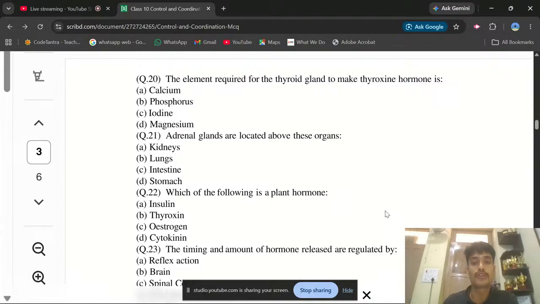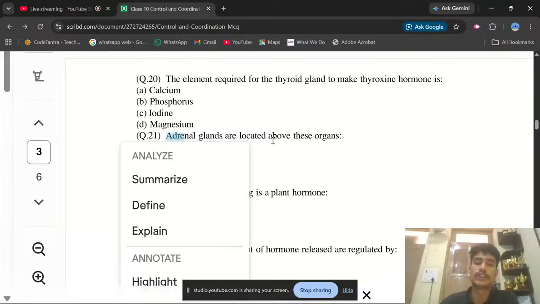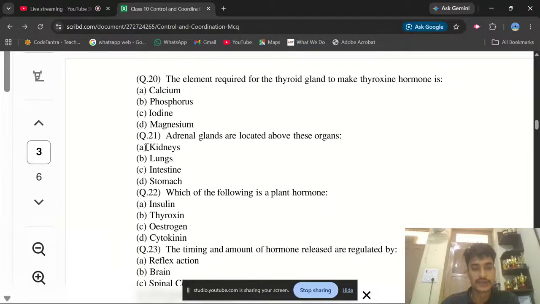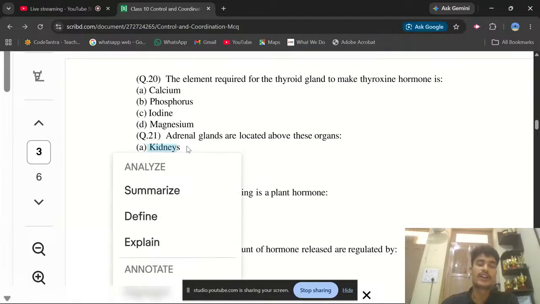And if you're talking about the position of the adrenal glands, I definitely expect you to know the answer. It is present on the tip of the kidney. So what will the answer be here? The answer is kidney.